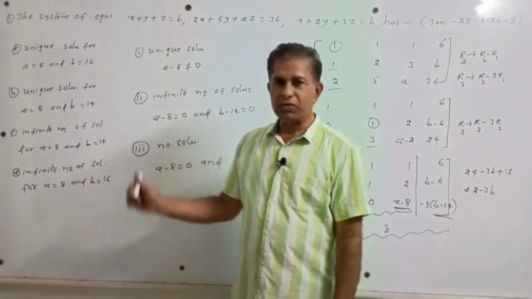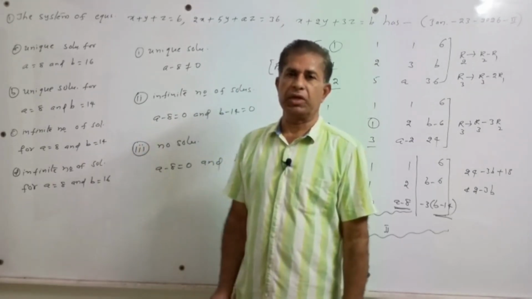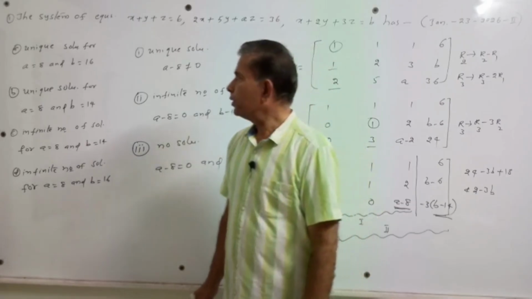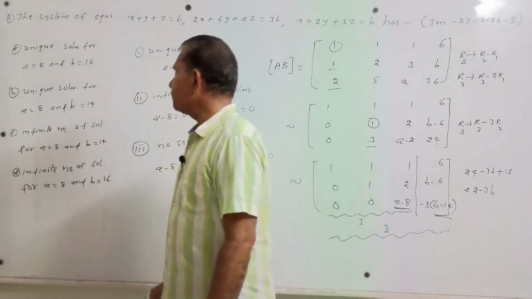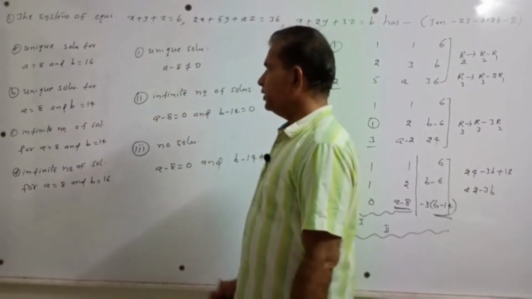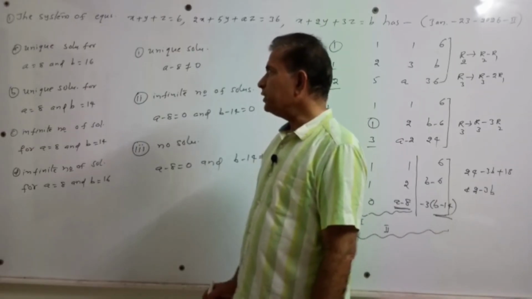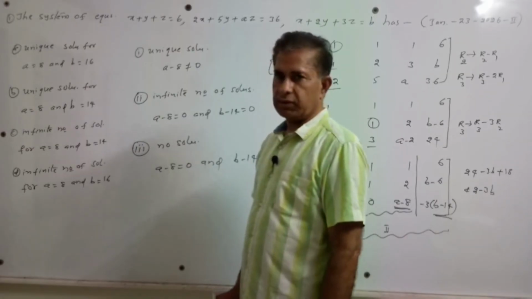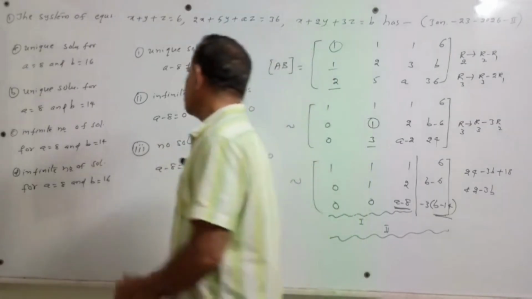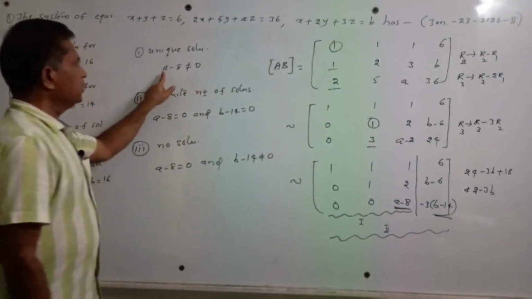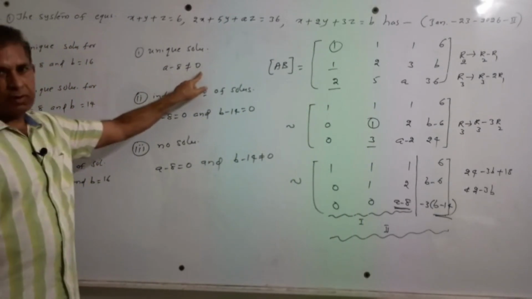Now let us verify which option is the correct option. In option A, the statement is unique solution for A is equal to 8 and B is equal to 16. For a unique solution, I told that A minus 8 not equal to 0.